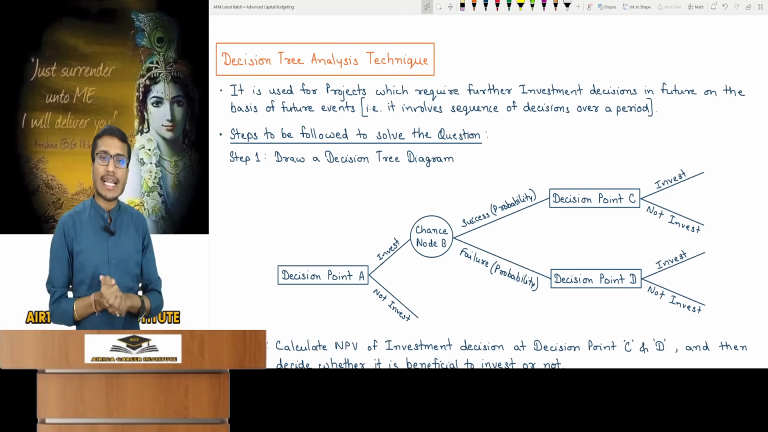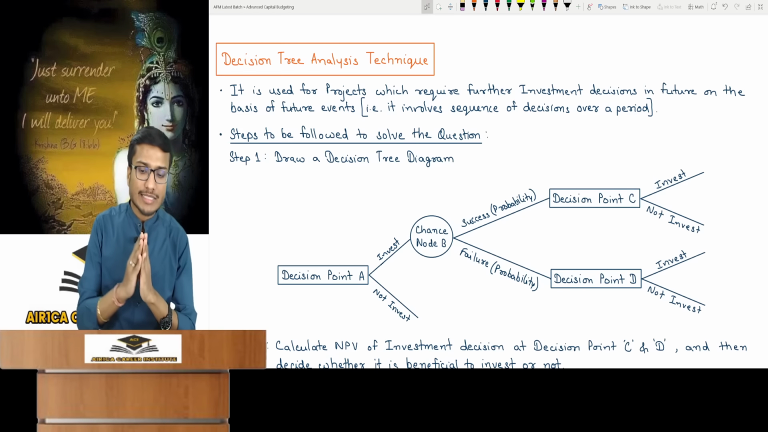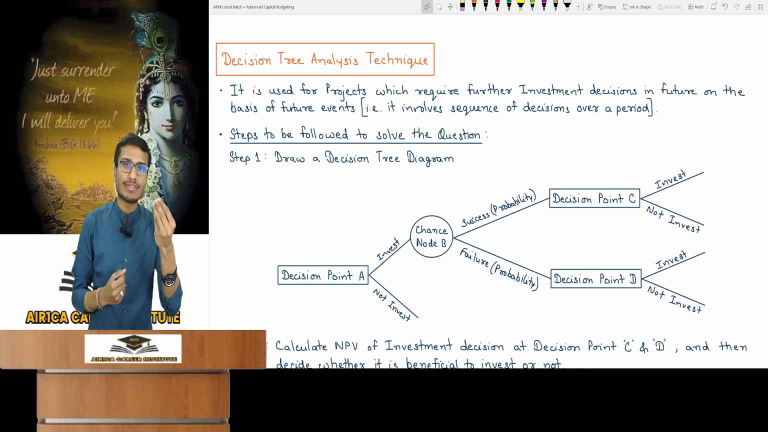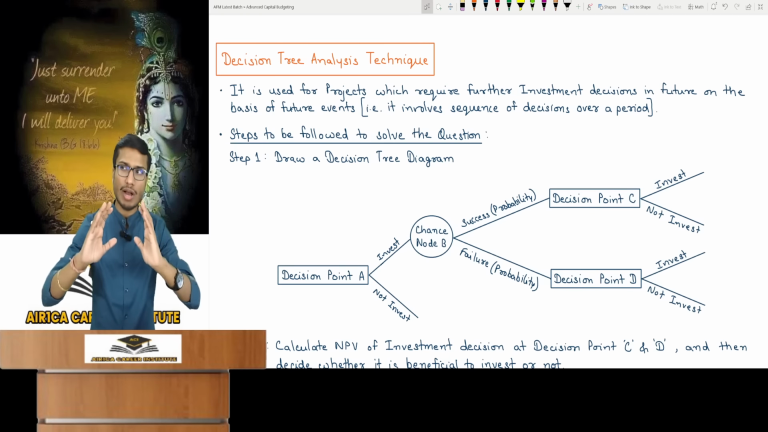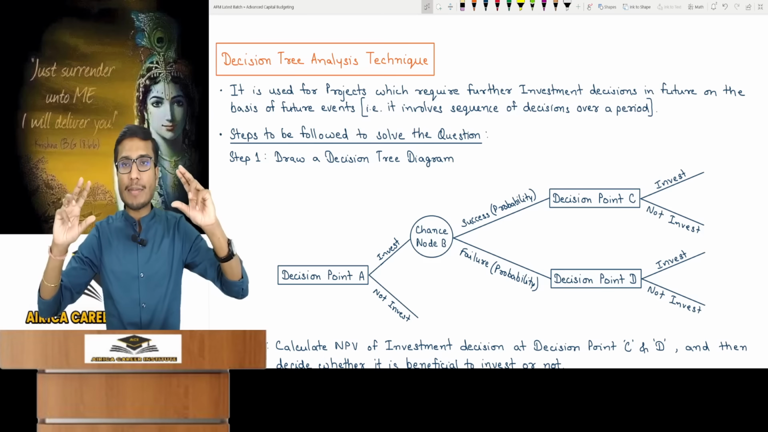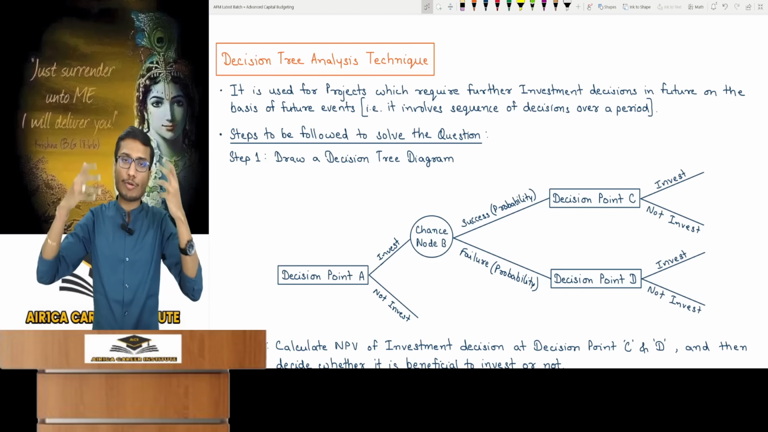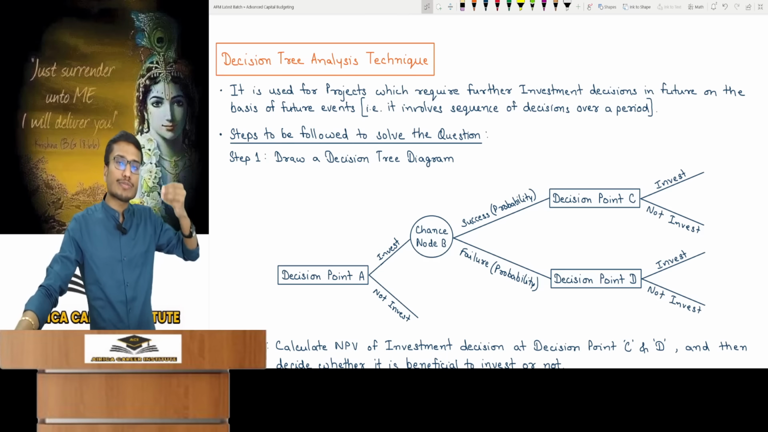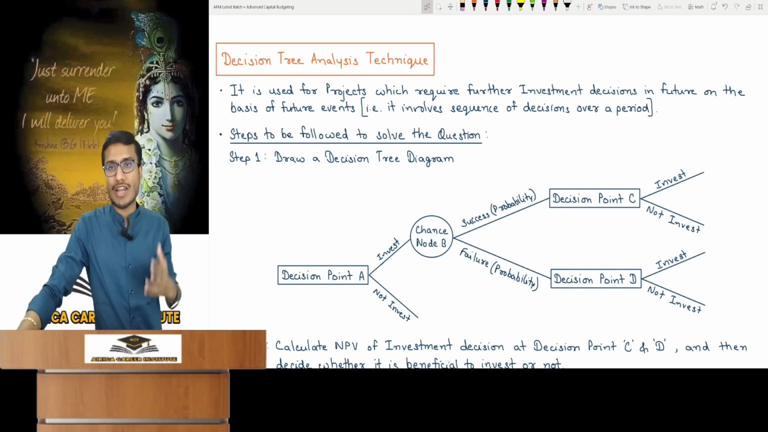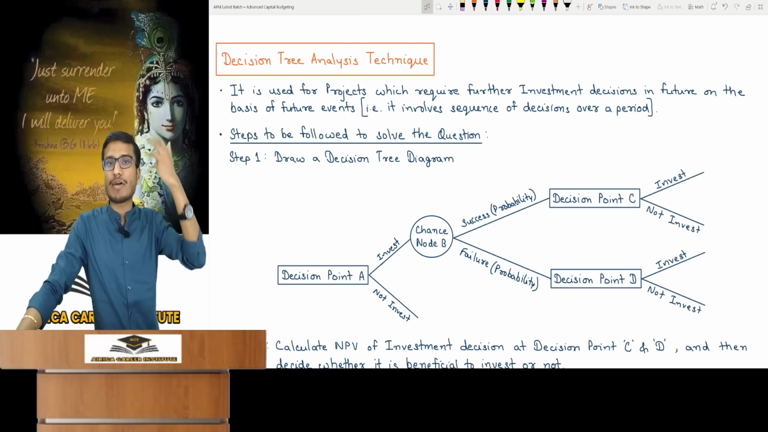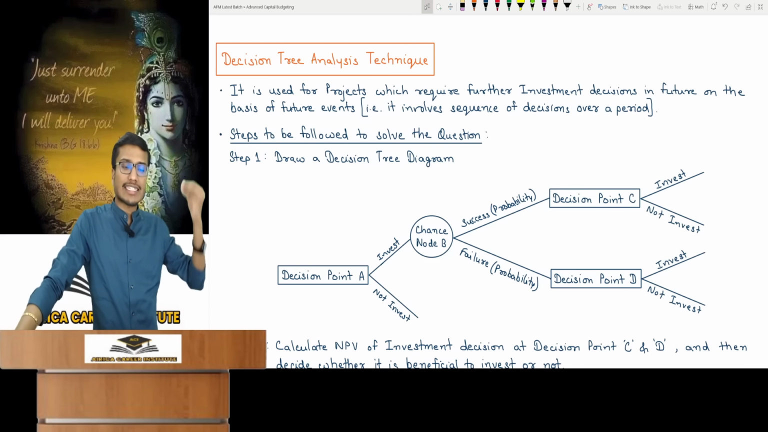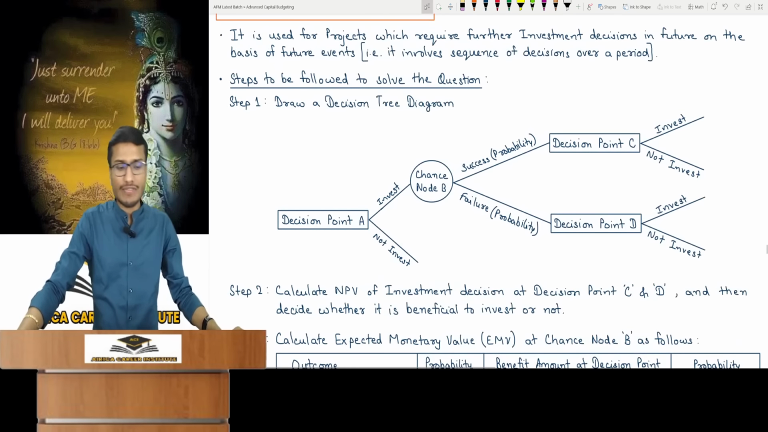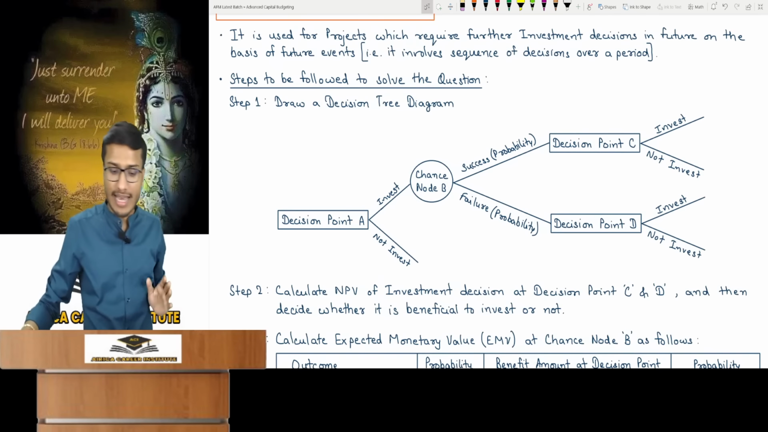Look. This particular technique is used for projects where you will need to make future investment decisions that are based on some future event. I invest in this project today, but there will be a future event. On that day, I'll again face decision points about whether I should invest in the project or not. This means your project involves a sequence of decisions over a period, and one is made today with another required again in the future. In such a case, you need to apply the decision tree analysis technique. Working involves 4 steps. First, a decision tree diagram will be created.